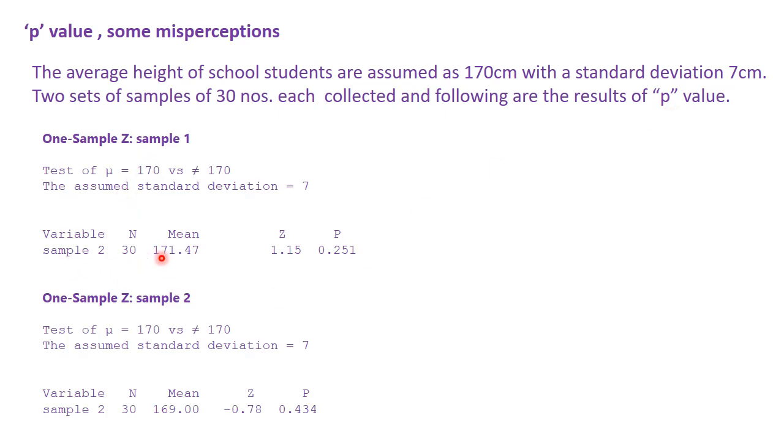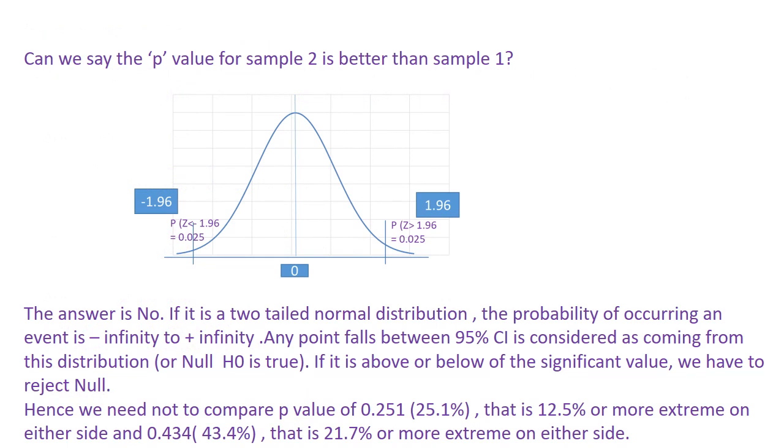From sample 1 the mean value is 171.47 and its corresponding p-value is 0.251, and for sample 2 the mean value is 169 and its corresponding p-value is 0.434. So can we say that the p-value of sample 2 is better than sample 1?